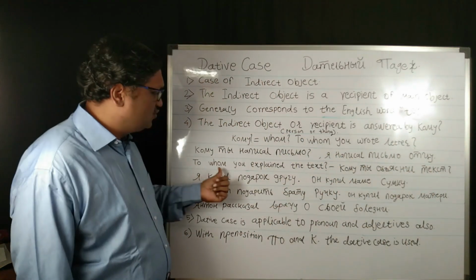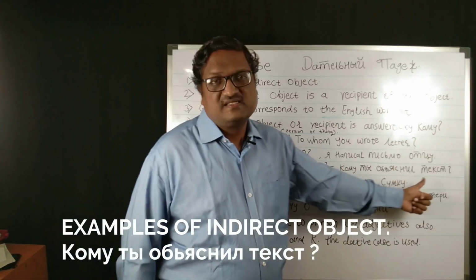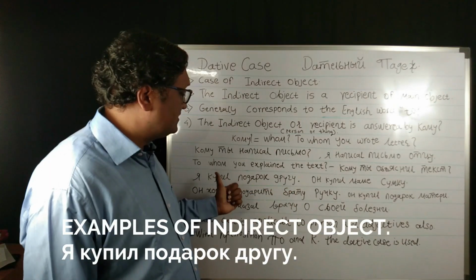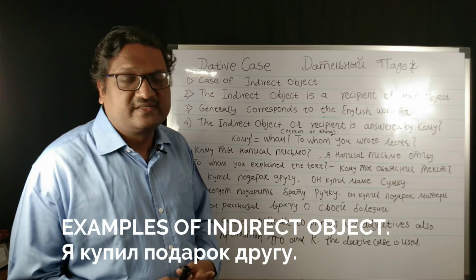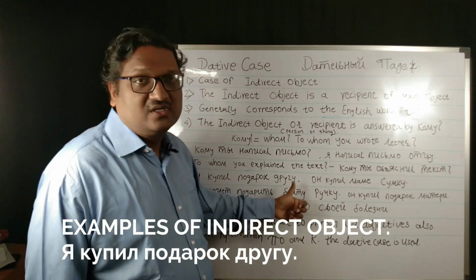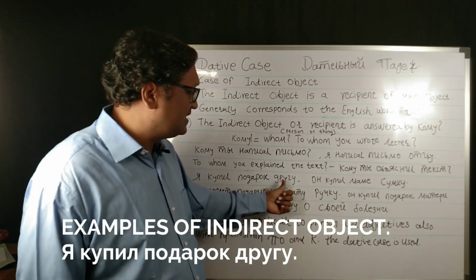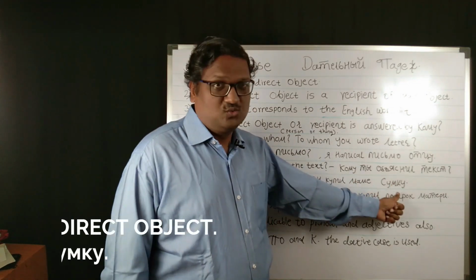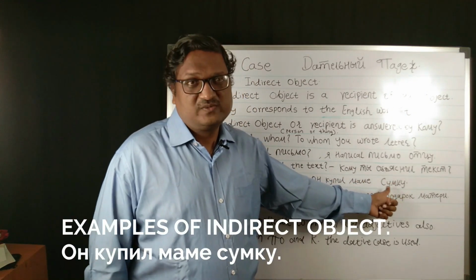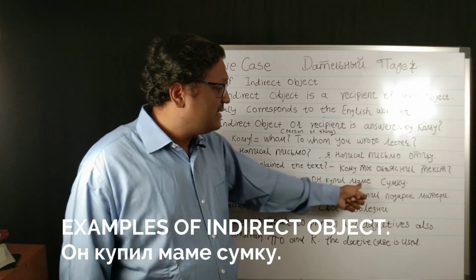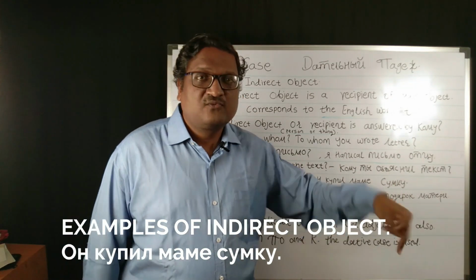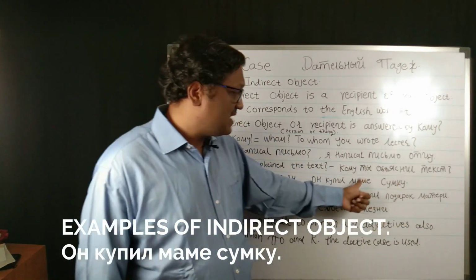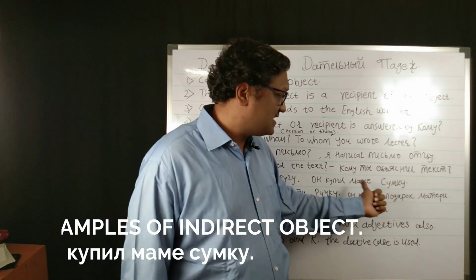Similarly, to whom you explained the text, кому ты объяснил text. Я купил подарок другу. In this sentence подарок is the main object and direct object, and друг is an indirect object. That is why it is declining as другу. Я купил подарок другу. Similarly, он купил маме сумку. Here сумка is a direct object and мама is an indirect object. So мама is taking "to whom, purchased a bag for whom, for mama." Мама is declining in the dative case as маме.